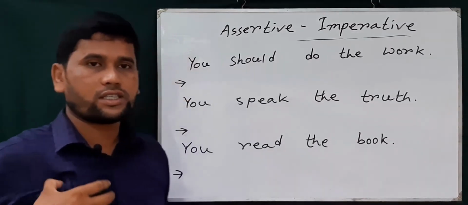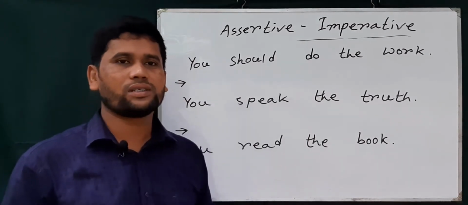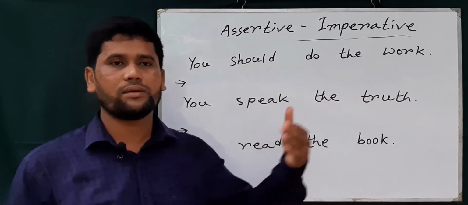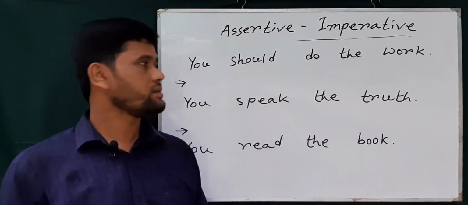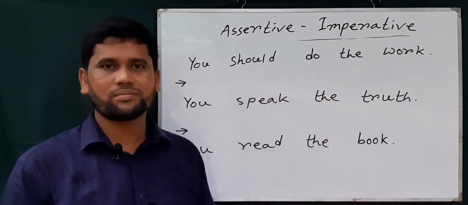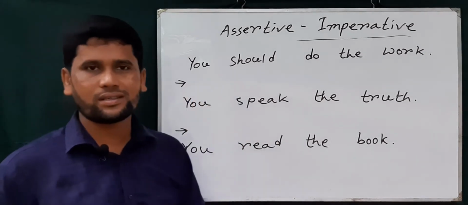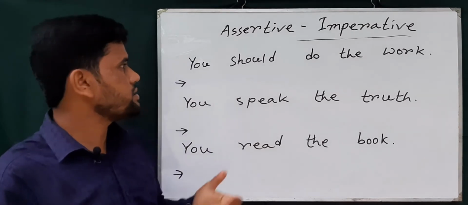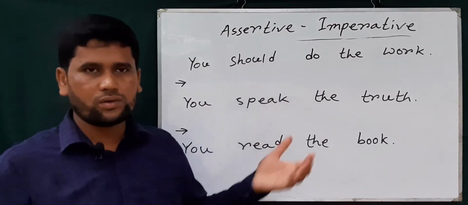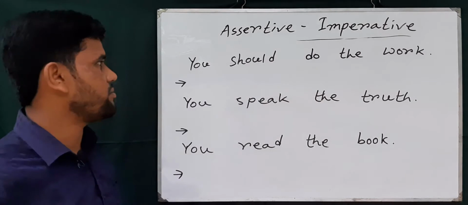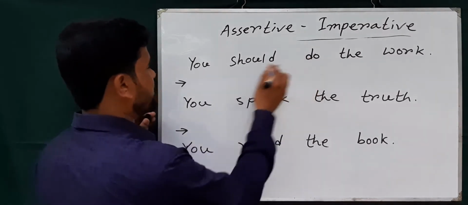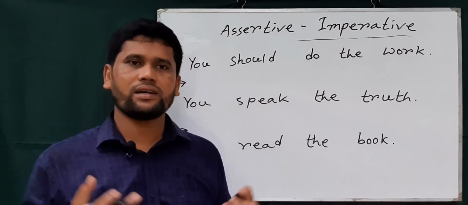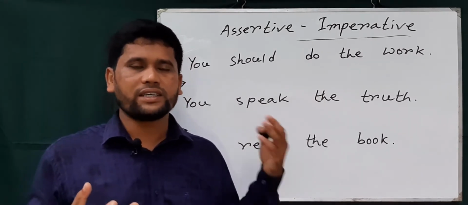Okay, so dear students, now let's see how we can change an assertive sentence to an imperative sentence. If the assertive sentence is affirmative and starts with second person, then we should follow these rules. You know, an imperative sentence starts with a verb, and an imperative sentence is always present indefinite tense, and we use the base form of the verb.